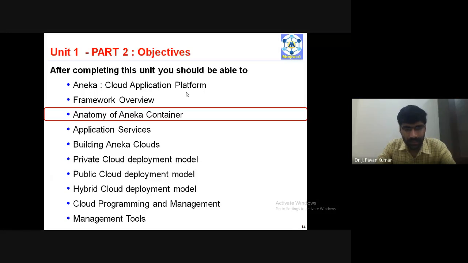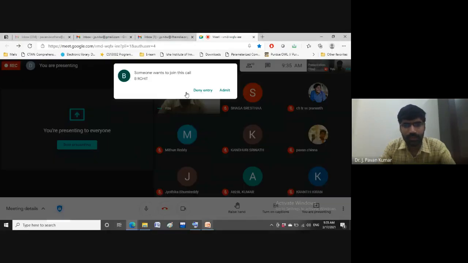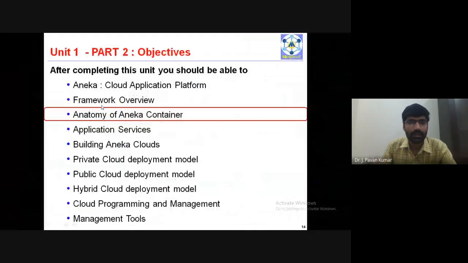Basically, what is Aneka? It is a cloud application development platform. By using this, we can build cloud applications by writing programs, like a multi-threaded program or task programming or map reduce programming. By writing these, we can utilize the Aneka platform in order to develop cloud applications. That's it. Next, anatomy of Aneka container.